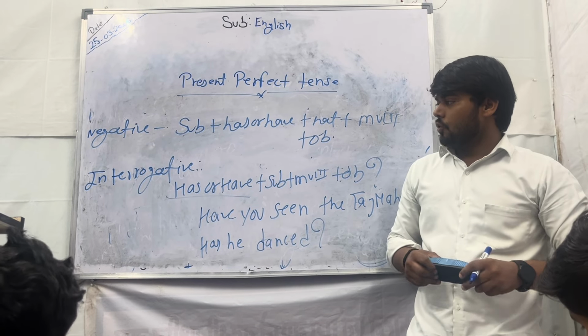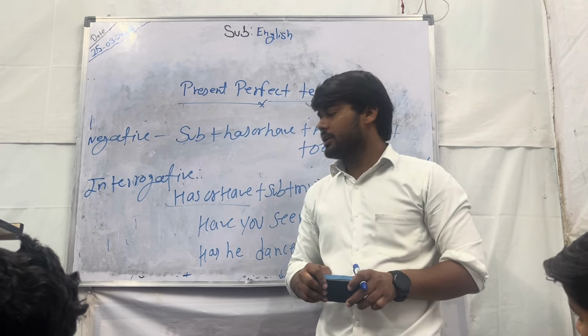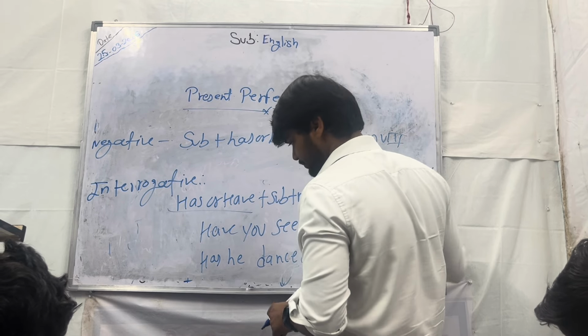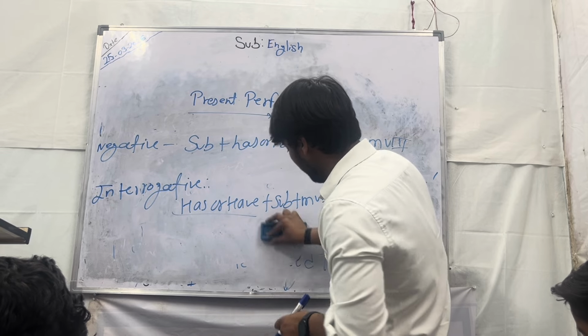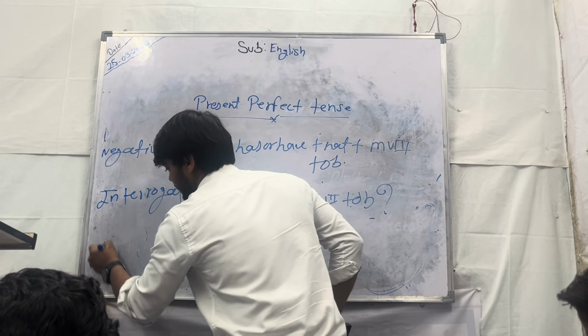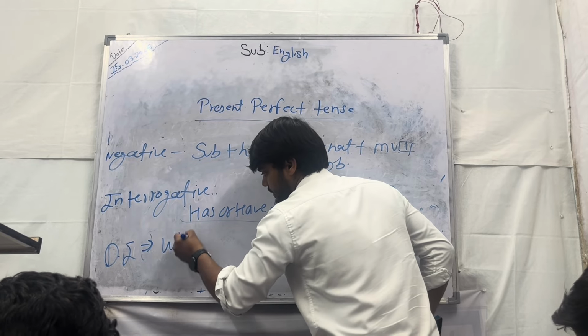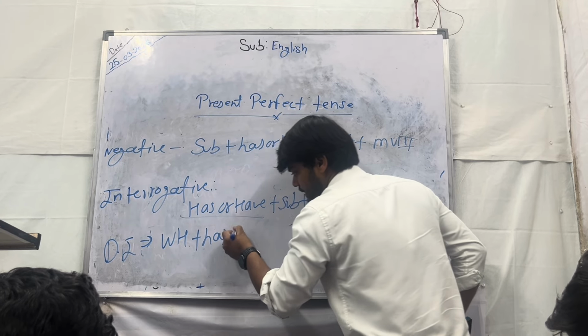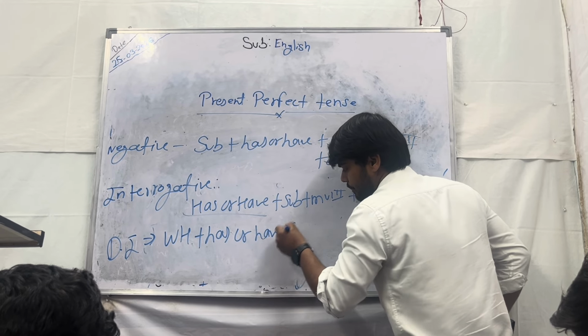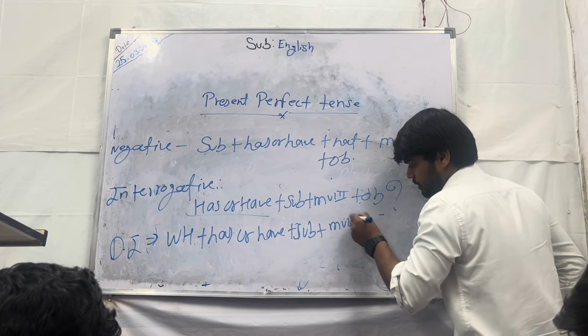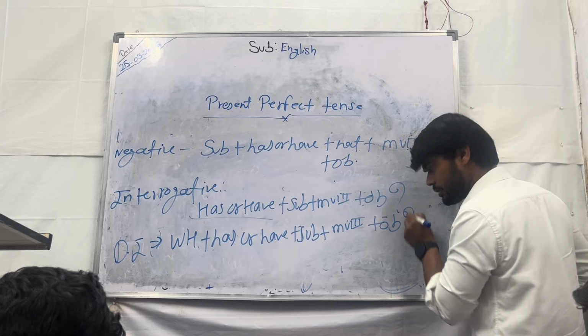Now the fourth one we have to understand is the double interrogative. Okay. So the rule for the double interrogative, DI for double interrogative: WH word plus has या फिर have plus subject plus main verb third form plus object, then the question word after.